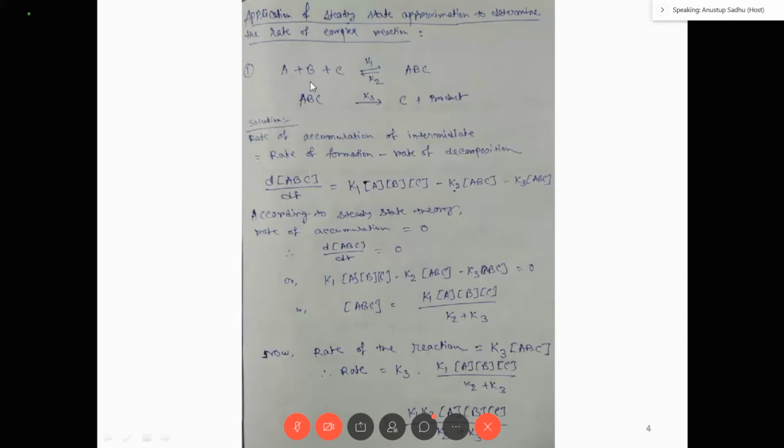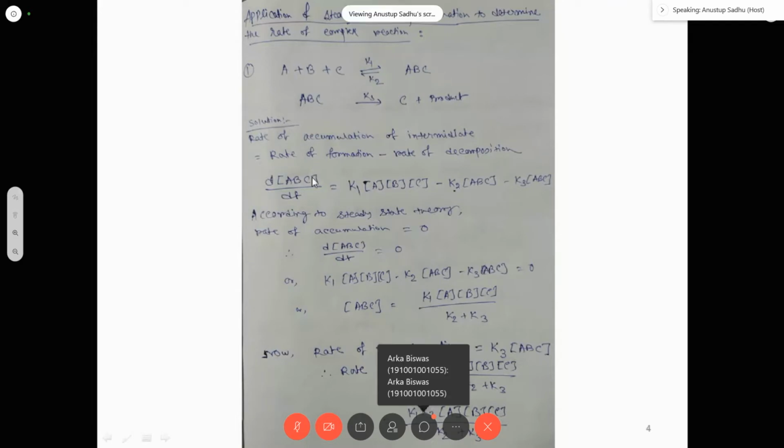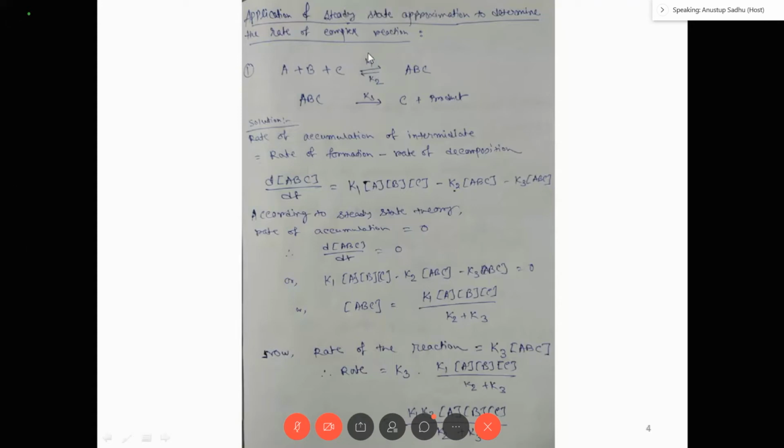I have to see in which step ABC is forming. ABC is forming in the first step. So d[ABC]/dt is the rate of accumulation of intermediate, and the rate of formation is K1 ABC. Why is this? Because in the first step ABC is forming. What is the rate of the first step? Rate constant K1 into the concentration of the reactants. Here the reactants are A, B and C, so K1 into A into B into C.